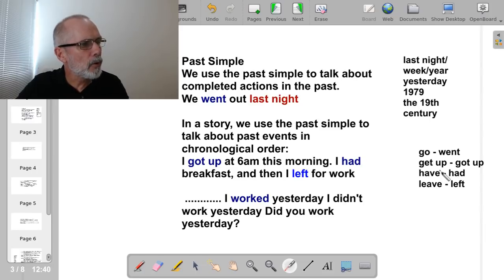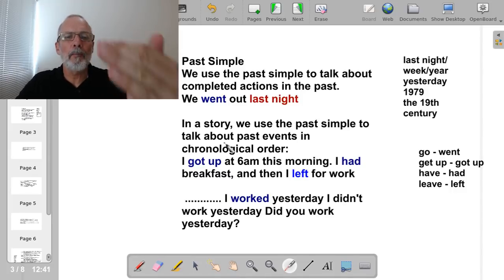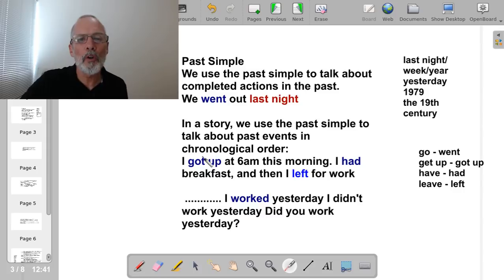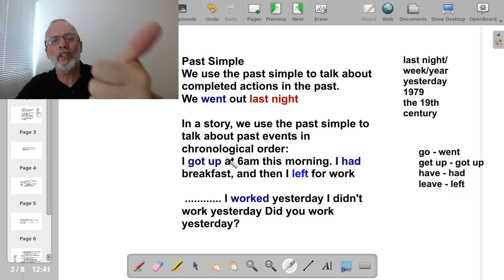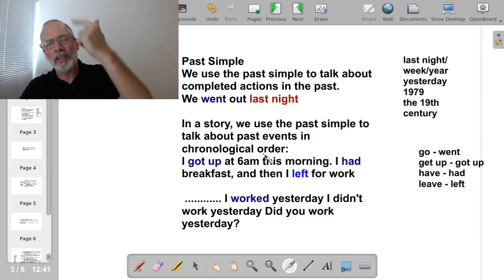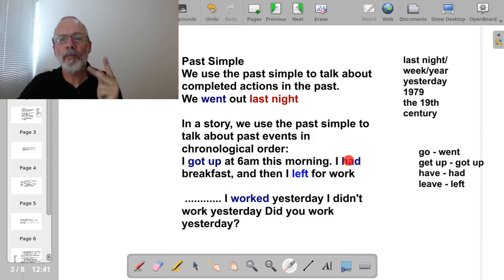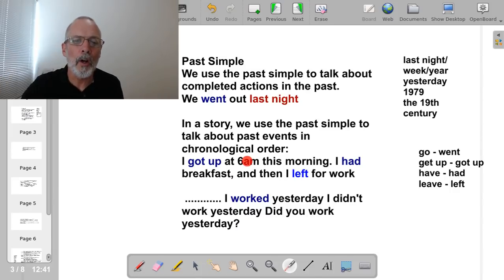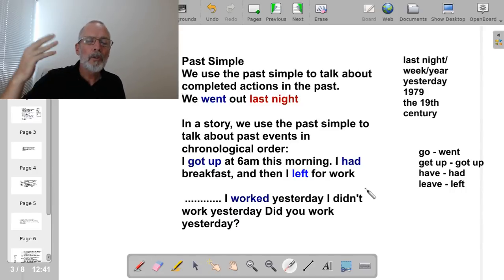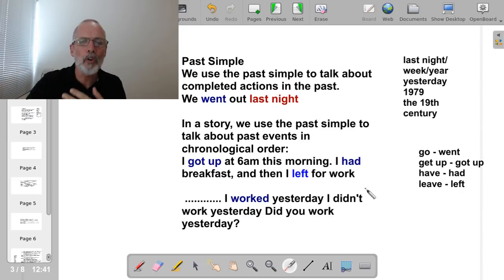So let's go back to this, using the past to talk about events in chronological order. I got up at 6 a.m. This is the first thing that happened in the past. Then after that, I had breakfast. This is the second thing that happened. And then I left for work. This is the third thing that happened. Three things in chronological order. This happened at 6 a.m. This happened at 6:15. And this happened at 6:30. I'm using the past simple, just the past simple, to talk about a story. It's in chronological order.